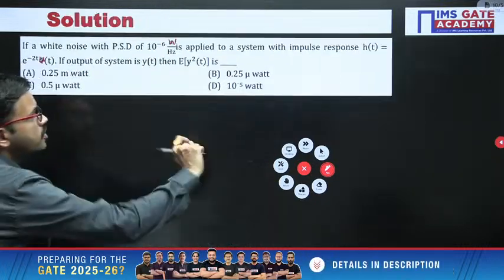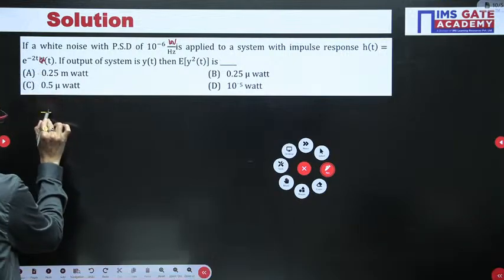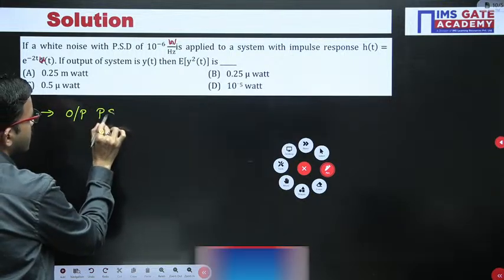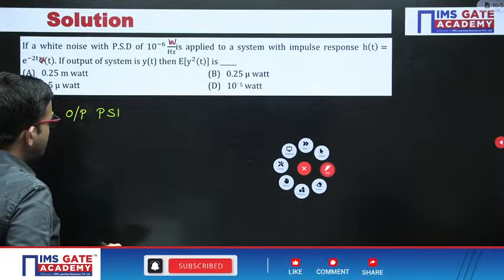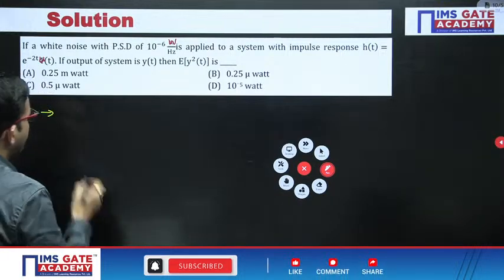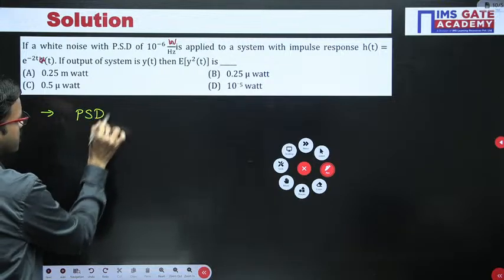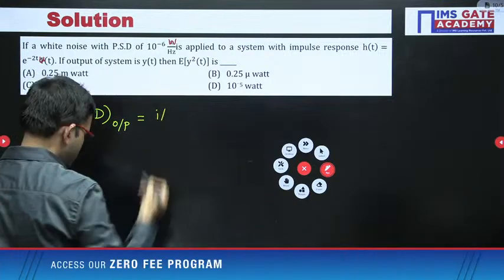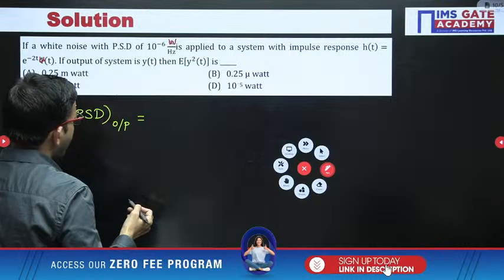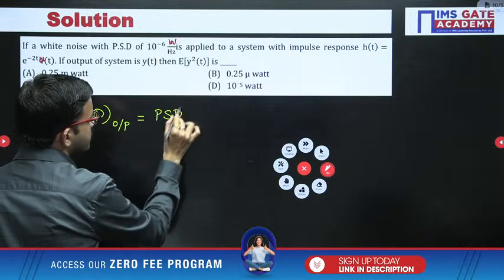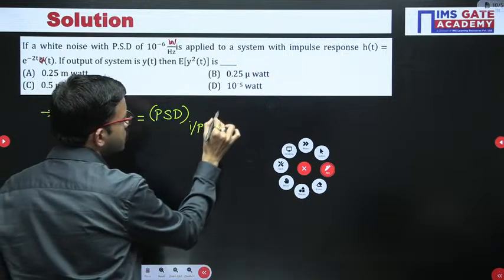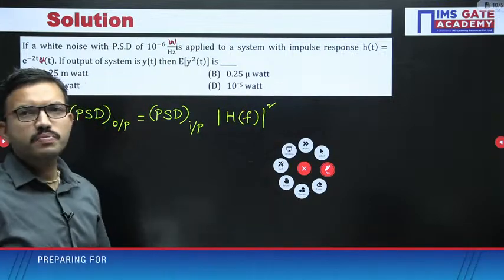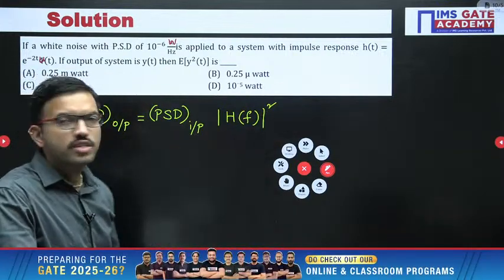First of all, you can write this important note point: output power spectral density equals input power spectral density into the magnitude of the transfer function whole square. Output power spectral density equals input power spectral density into the magnitude of the transfer function squared.